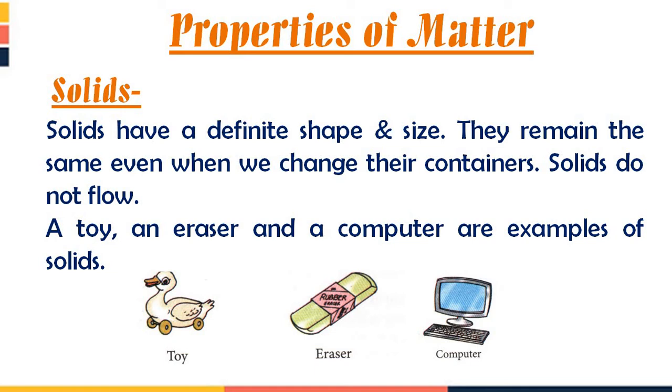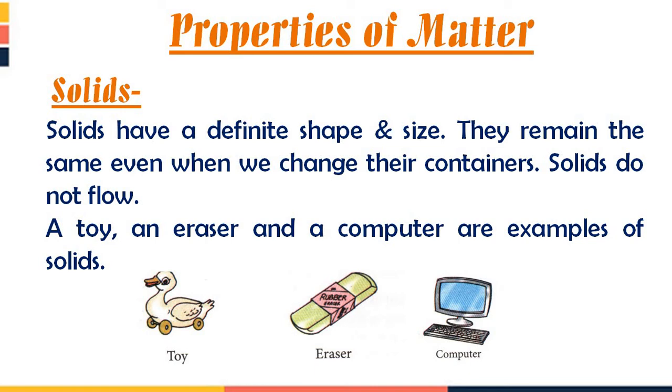So solids have a definite shape and size. Solid की जो शेप होती है और साइज होती है, both are definite. Definite का मतलब होता है fixed. It cannot be changed. They remain the same even when we change their containers.